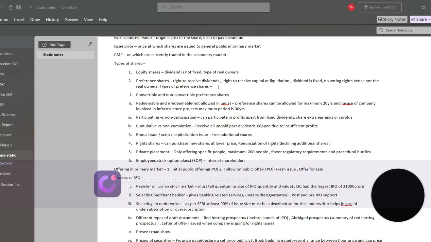So this is called a rights share, and you can either buy those shares at a lower price or you can deny that offer, and this declining of the offer is known as renunciation of rights.